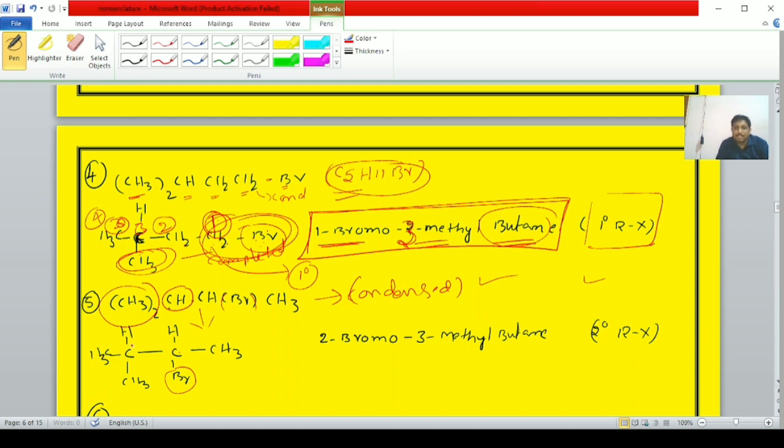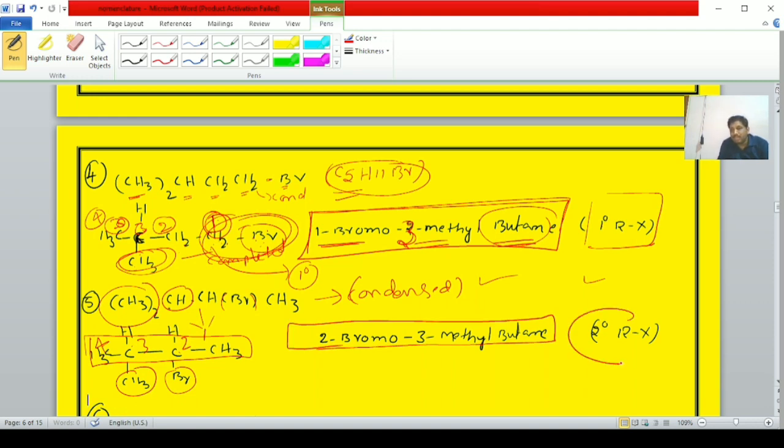Here the bromine atom is present on the second carbon, so 2-bromo, and the methyl group is present on the third carbon. The longest carbon chain always contains 4 carbon atoms. Therefore 2-bromo-3-methylbutane is the IUPAC name of this compound. It is a secondary alkyl halide because the bromine atom is attached to a secondary carbon atom.